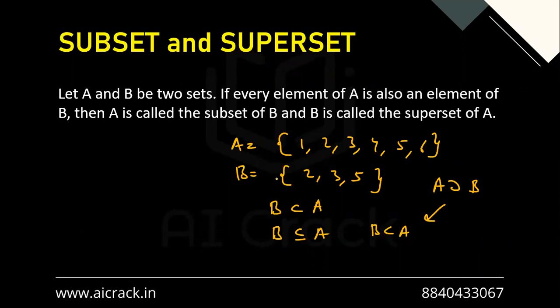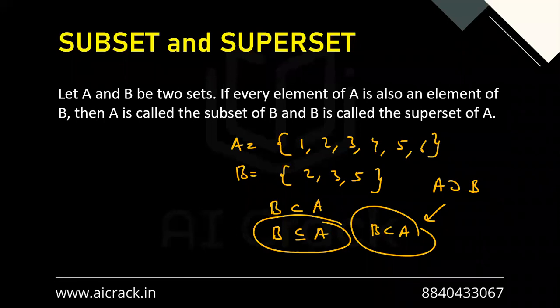When we talk about the improper subset being inclusive, we'll use this sign. But in case we just want the proper subset, we will use this sign. When this is mentioned, we can assume that there can be one case where B and A both are equal. But in this case, B can never be equal to A.